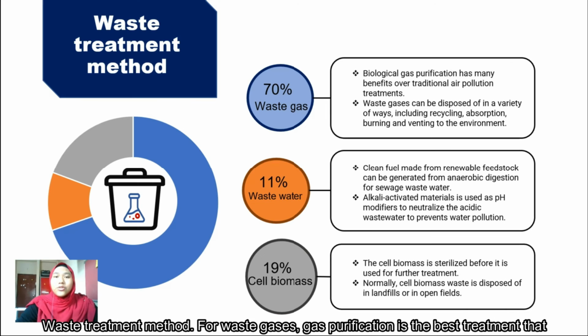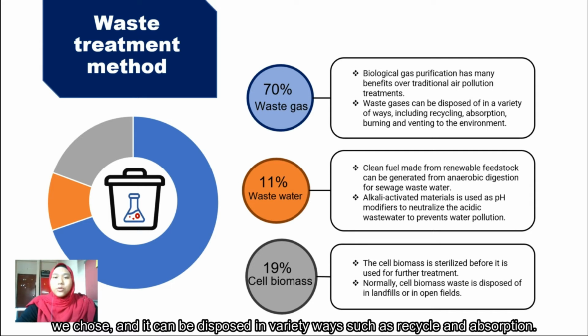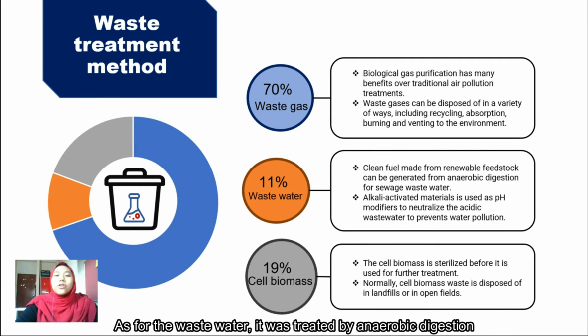Next, waste treatment method. For waste gases, gas purification is the best treatment that we choose, and it can be disposed of in a variety of ways such as recycle and absorption. As for the wastewater, it was treated by anaerobic digestion and it can be neutralized by alkali activated materials. For cell biomass, it was sterilized before being treated, and normally it can be disposed of in landfills or open landfills. Now, I'm passing this session to Amalia.